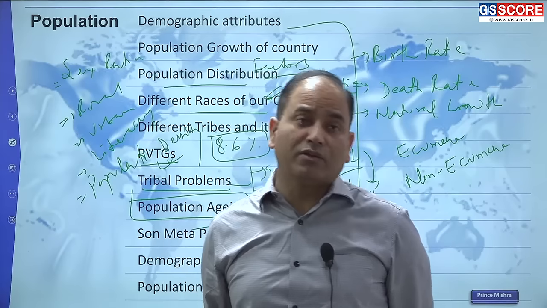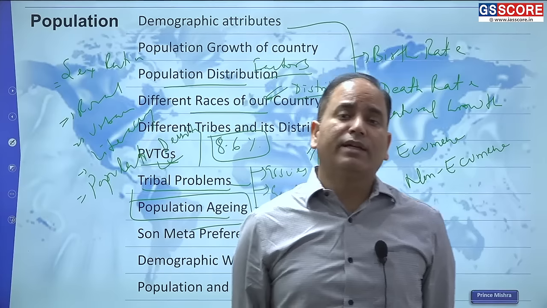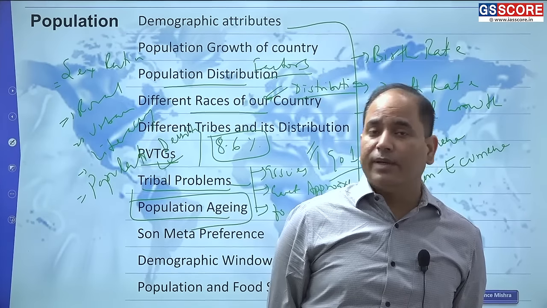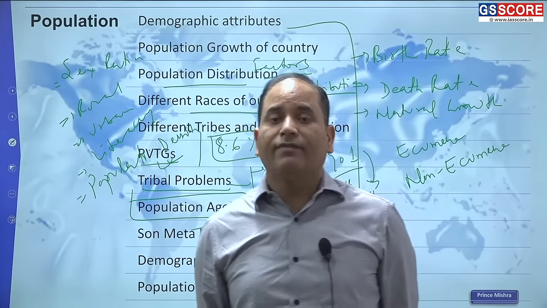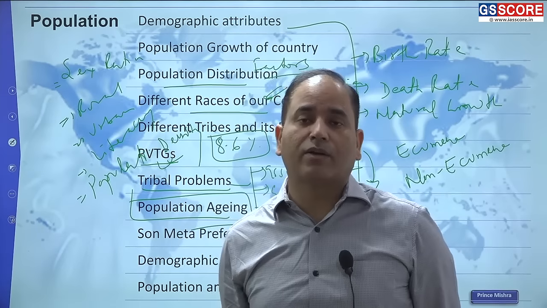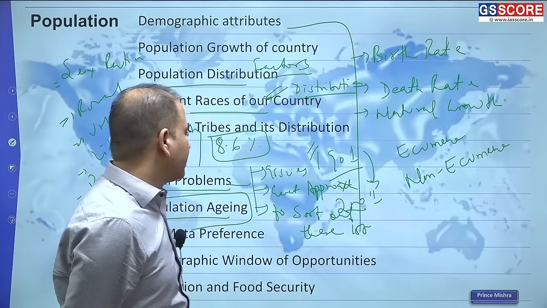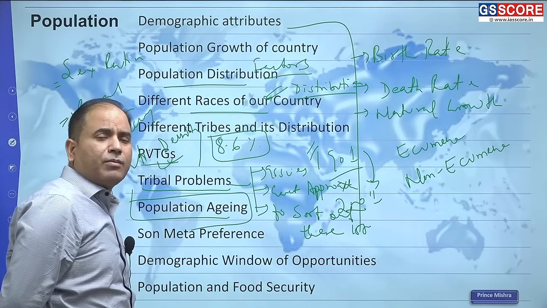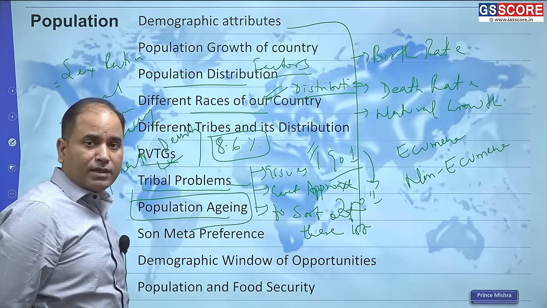Also, due to the advancement of healthcare facilities, people have more tendency to live. So when living conditions and healthcare facilities have improved, obviously life expectancy will go up. In that backdrop, more and more people will become aged people. So in general, the perception is that population aging is a phenomenon associated with the developed countries.